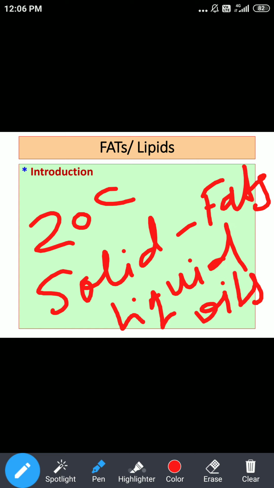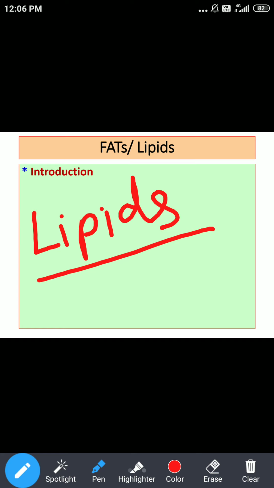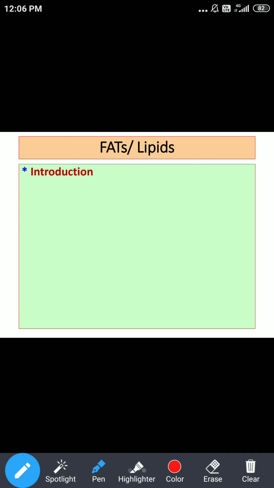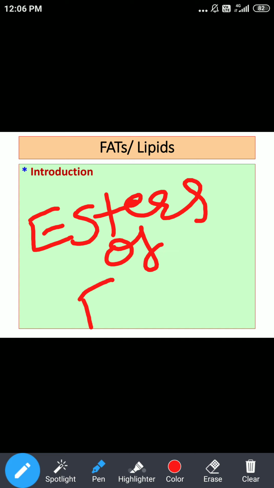Now one more thing is lipids. When we talk about oils and fats, you must know lipids. What are lipids? From the chemistry aspect, lipids are esters, and these are esters of fatty acids.